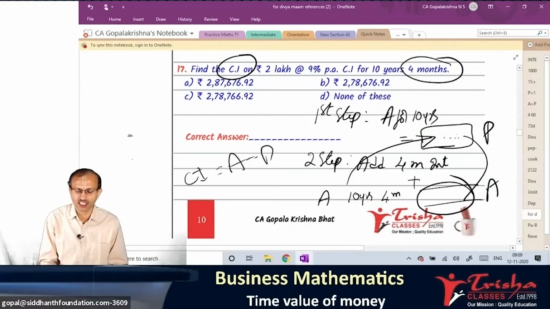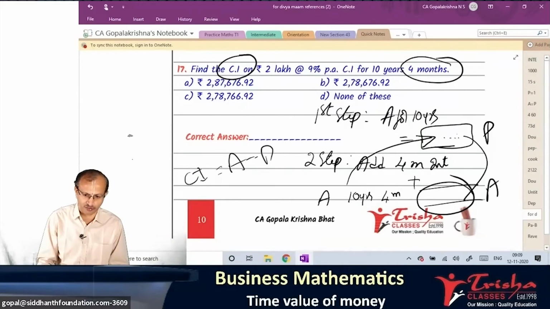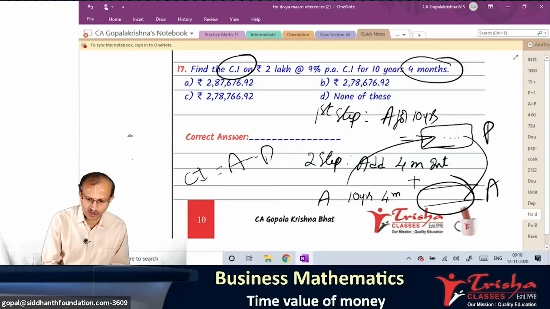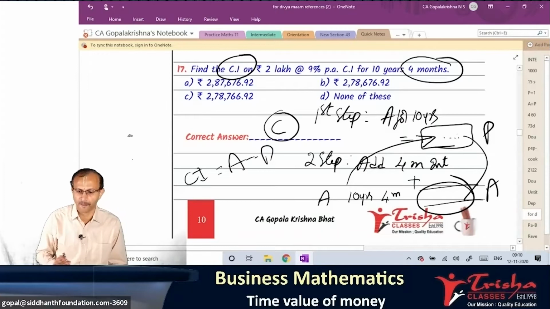And tell me, what is the final answer you are going to get in that problem? Yes? All of you please respond. If at all you are not done, please try it out. You are going to get option C. Is that option C? Whether you all try it out and let me know next session.